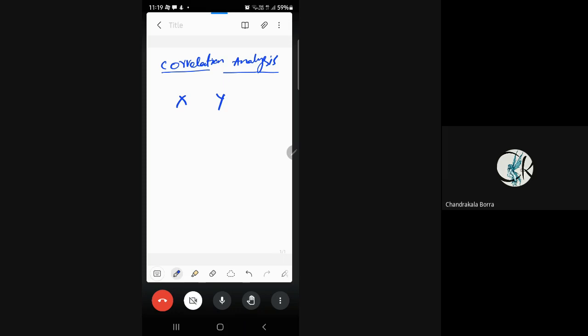Okay. Let's say there are two variables, x comma y. If there is some increase in one variable x, due to this increase, if there is some influence, in the sense if there is some increase or decrease in y. I repeat, let's say there are two variables called x comma y. If there is some increase or decrease in one variable that influences some increase or decrease in another variable, then both are said to be correlated.